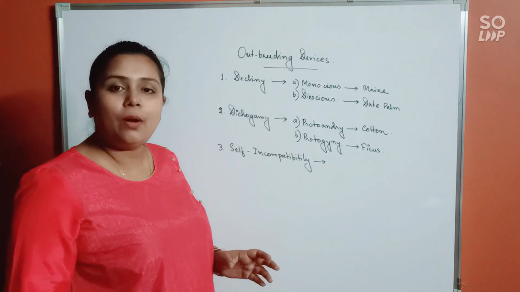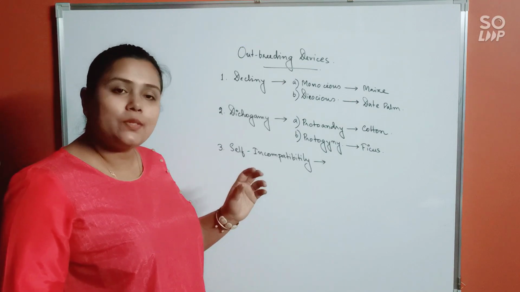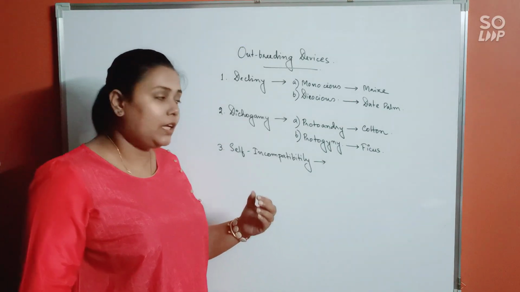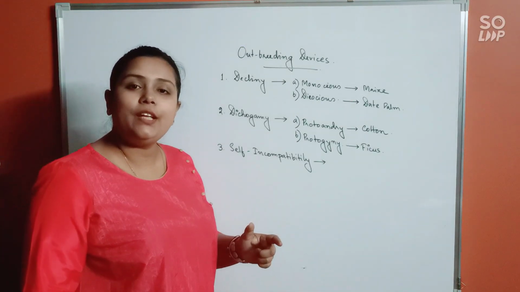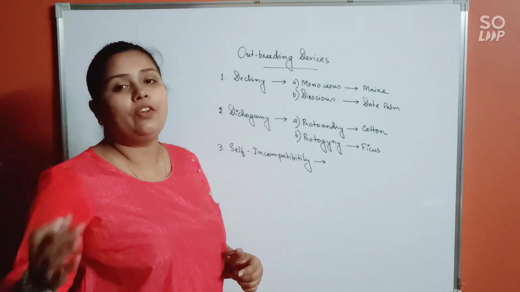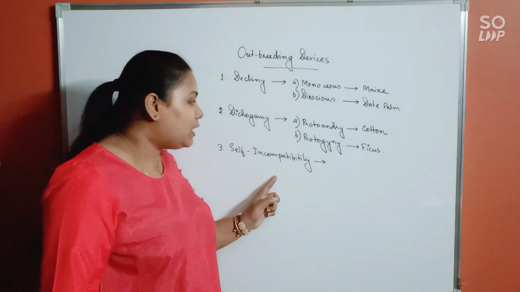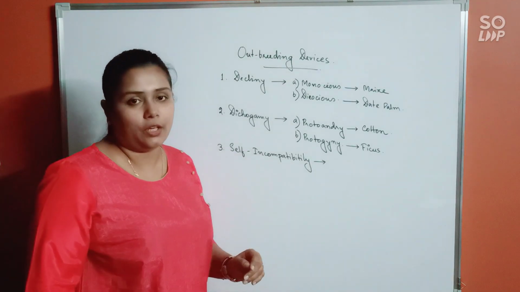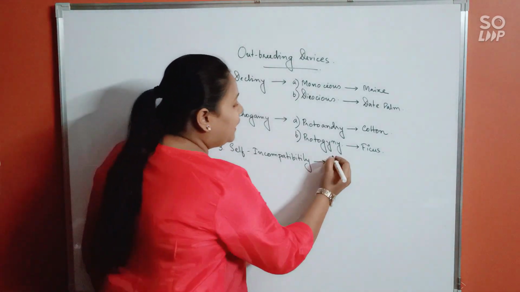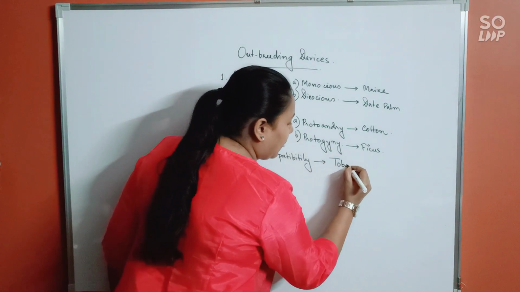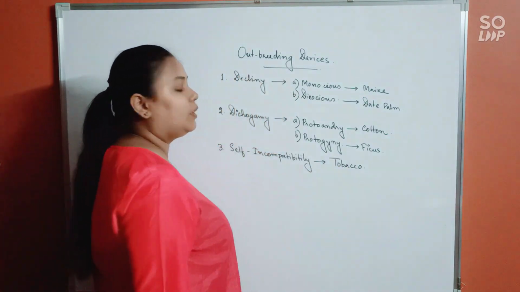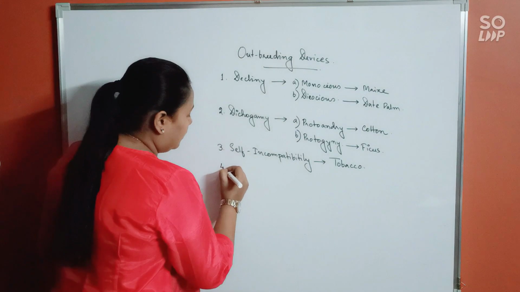Okay? And that's why it will degenerate. So in such a scenario, always pollen grain from a different plant only can cause fertilization. So this will guarantee cross-pollination. Okay, this is very commonly seen in tobacco.